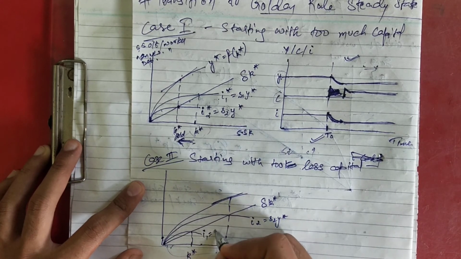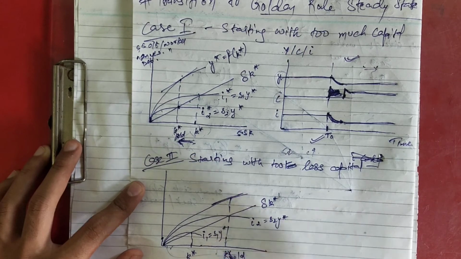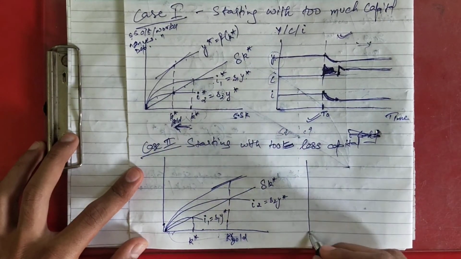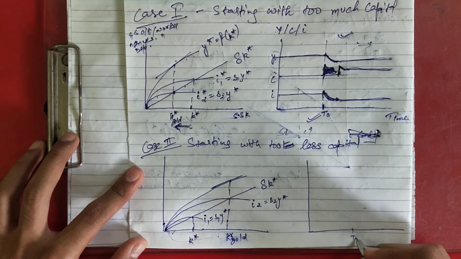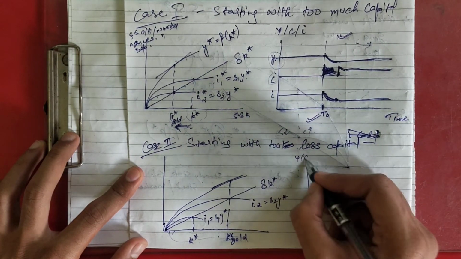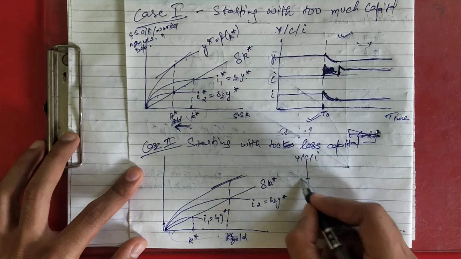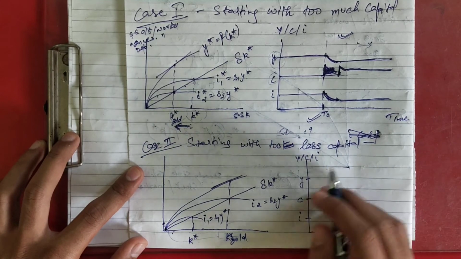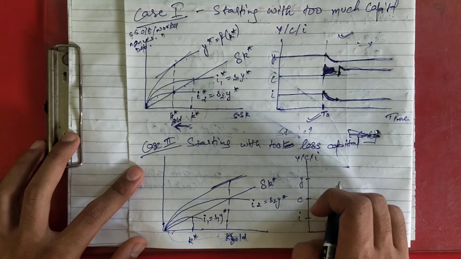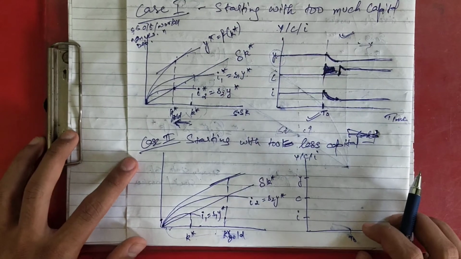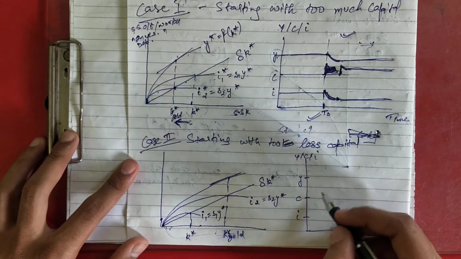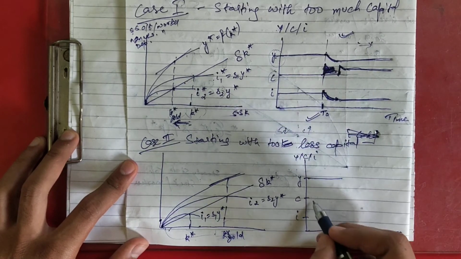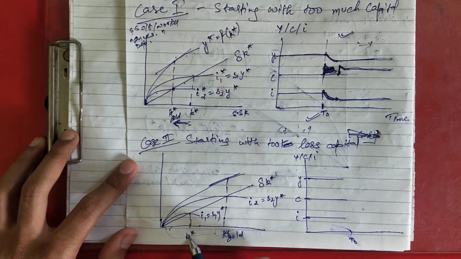Corresponding to this, this is I1, S1, Y star. Okay, so if I plot this in the same diagram, it will be t naught, and it is Y, C, I. This is your Y, this is your C, this is your I. You can show these in different diagrams also, but they have just clubbed the diagram so that it is concise and in a compact form. So let's say at t naught it will be equal, since it is already at the steady state level.